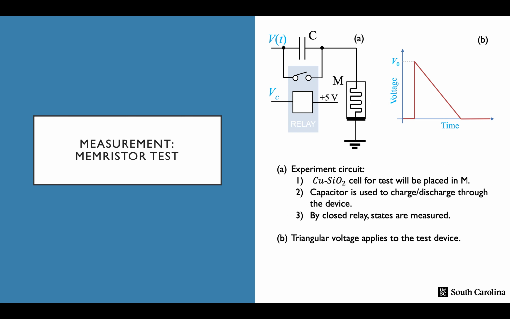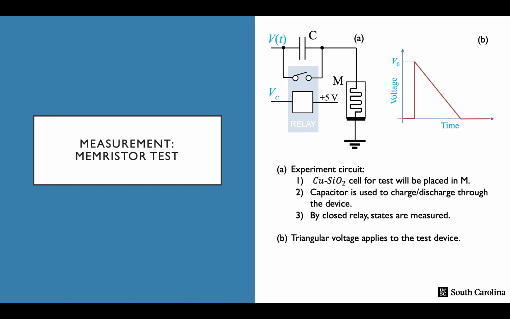Then we conducted the ideal memristor test using the circuit shown in the slide. With the relay closed, the capacitor is shunted and the source measure unit is directly connected to the memristor. This is where the initial state is measured. When the relay is opened, the source measure unit is connected to the capacitor, and the voltage pulse is applied to charge the capacitor and discharge.